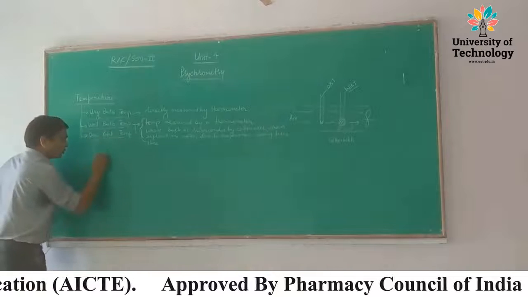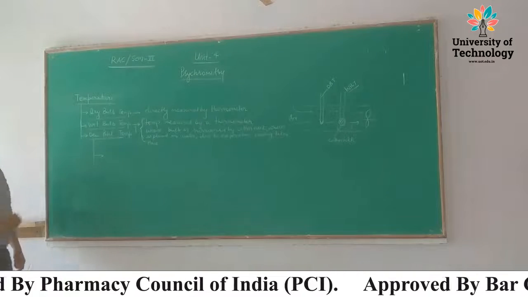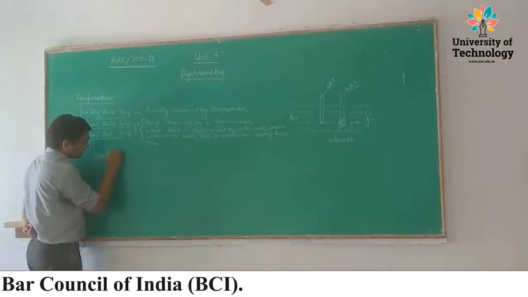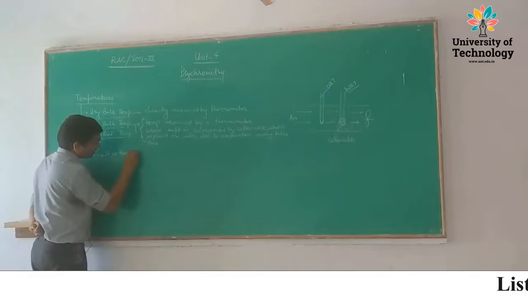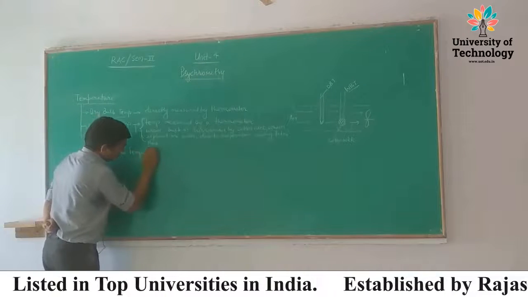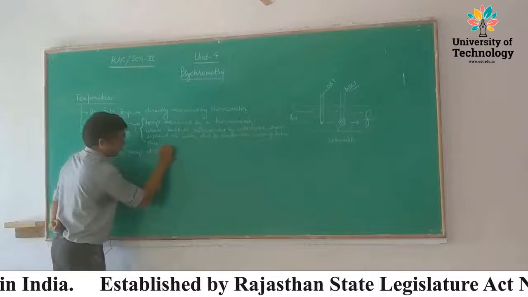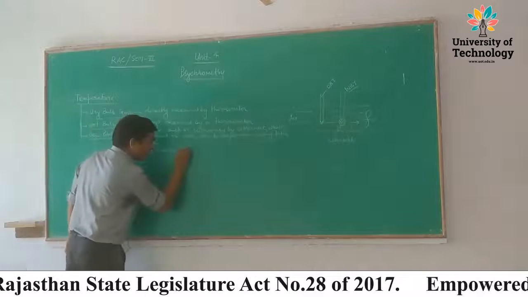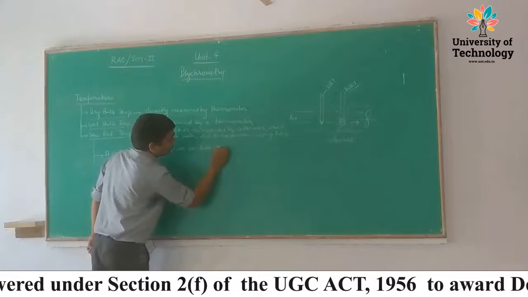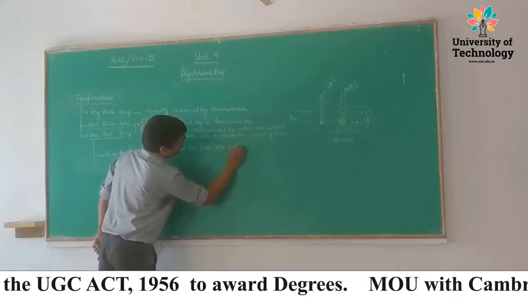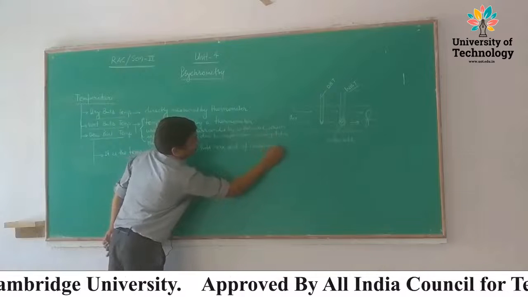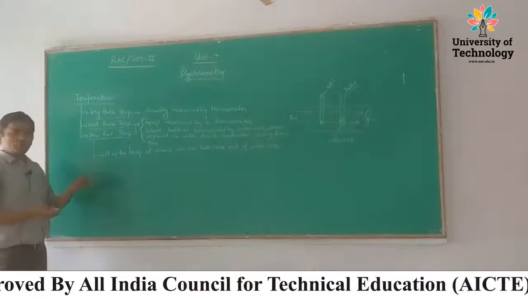Then dew point temperature. So what is dew point?